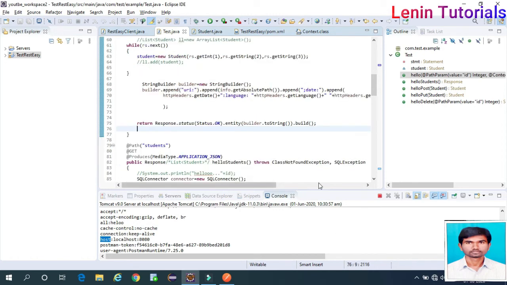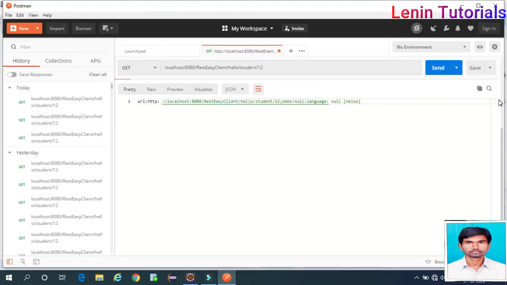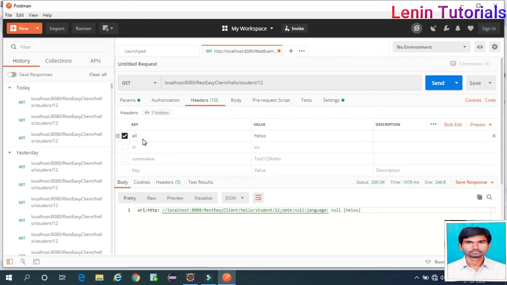See, from the HTTP headers, I am passing some value in the header. For the get request, I am passing all. If we go here, input headers. See, for headers, I am sending one value. All is the key and hello is the value.